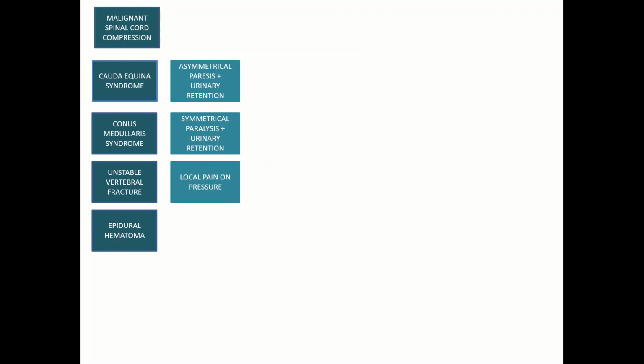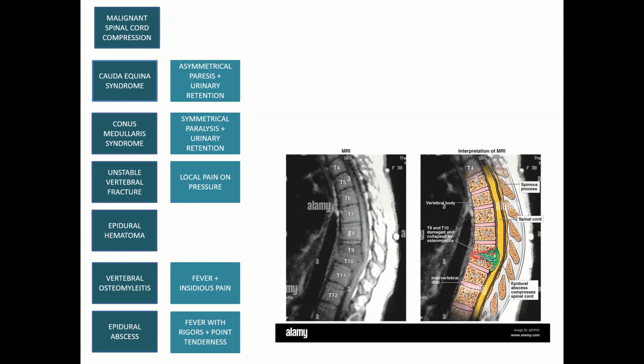An epidural hematoma is another condition which can cause effective spinal cord compression. Two causes, vertebral osteomyelitis and epidural abscess, again cause a significant amount of spinal cord compression if it progresses to that stage. Vertebral osteomyelitis uncontrolled can lead to abscess formation like shown in the picture alongside.